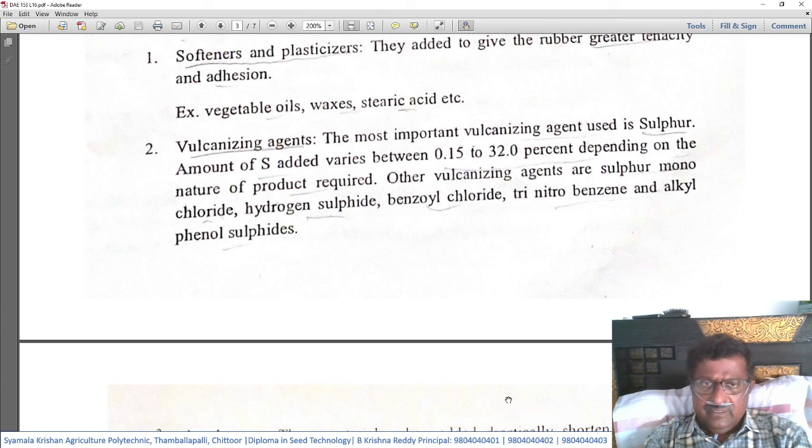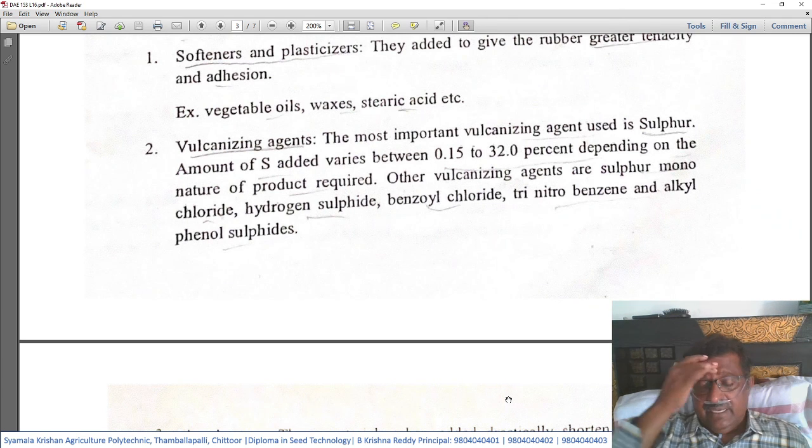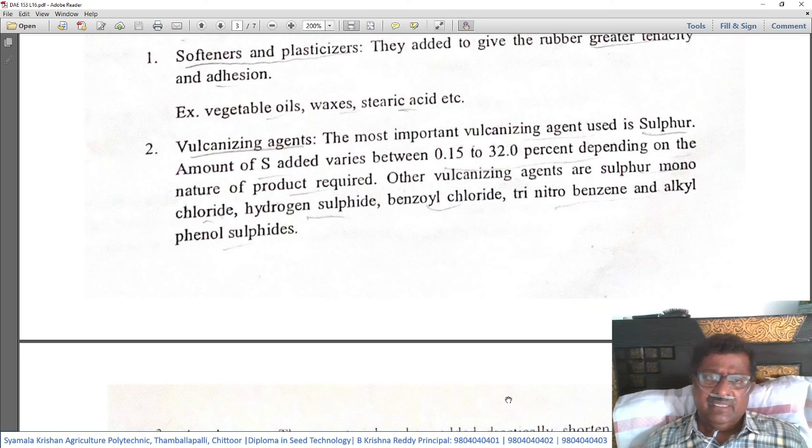So in the vulcanization process, sulfur is added to the raw rubber in various proportions, ranging from 0.15% to 32%, depending upon the nature of the product we need to manufacture.